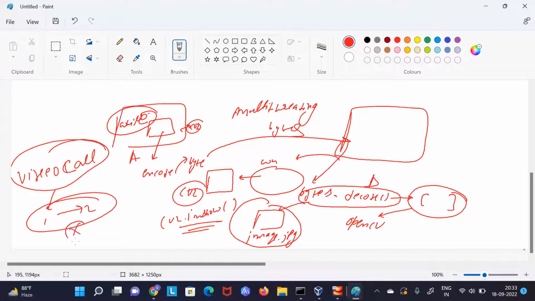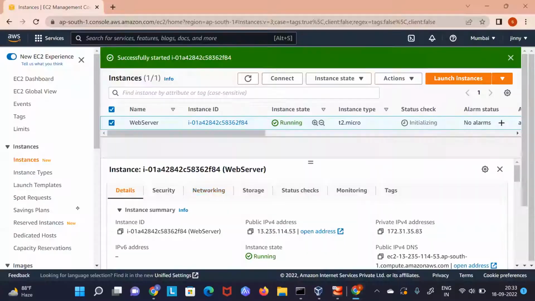Audio will not be shared because here we are just sharing images. If you want to share audio also, you can do it very simply with socket programming, but here we are just sharing the image. So it would be something like a video call. I hope it is clear. If you guys have some knowledge, then you can try it out from your end.